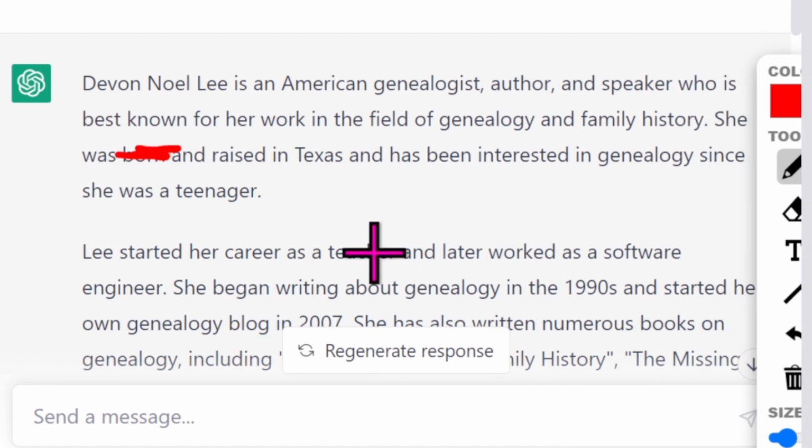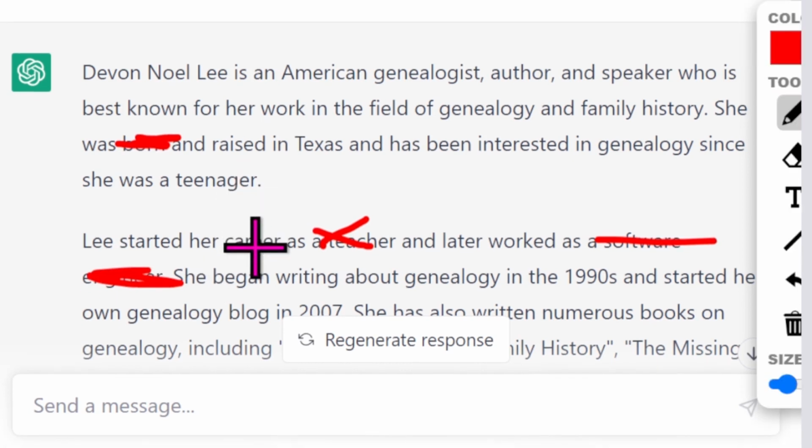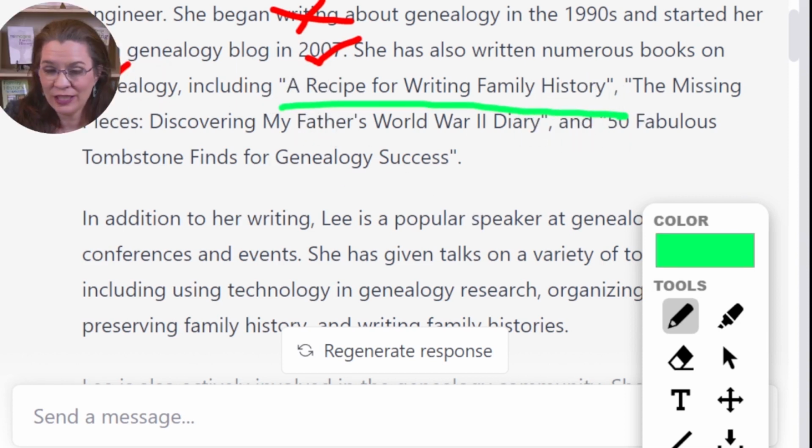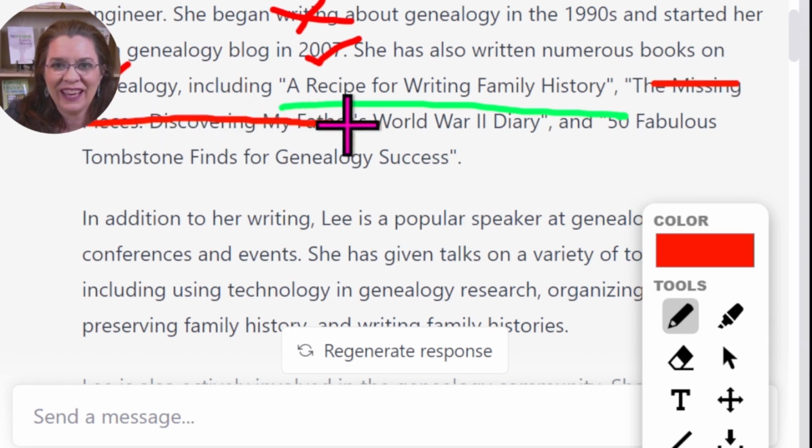Lee started her career as a teacher. No, I started in business and worked as a software engineer. No, I'm not an engineer, not even in the slightest. She began writing about genealogy in the 90s. No, I began researching in the 90s and started my own genealogy blog in 2007. Well, that's accurate. She has written numerous books on genealogy. That's correct. A recipe for writing family history. That's correct. The missing pieces, discovering my father's World War II diary. My father didn't serve in World War II, so I would never have gotten a diary.